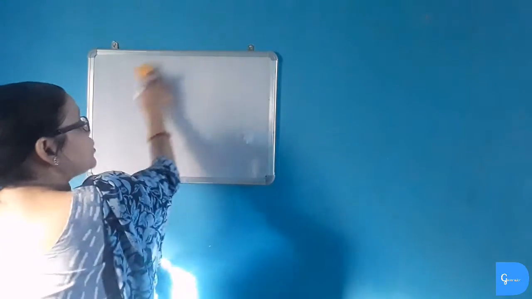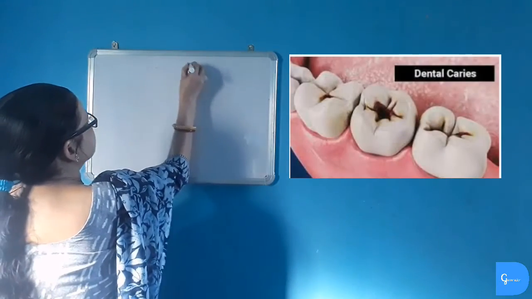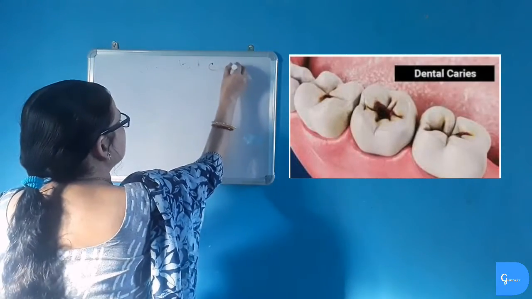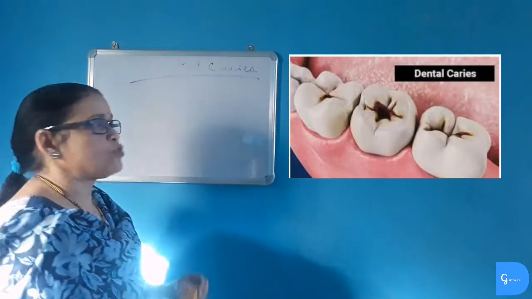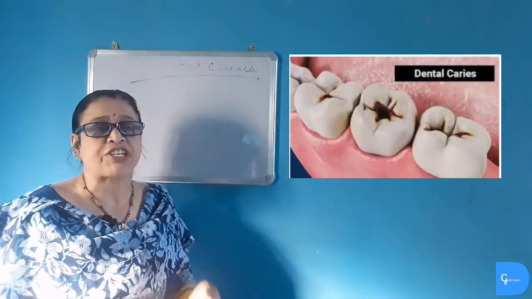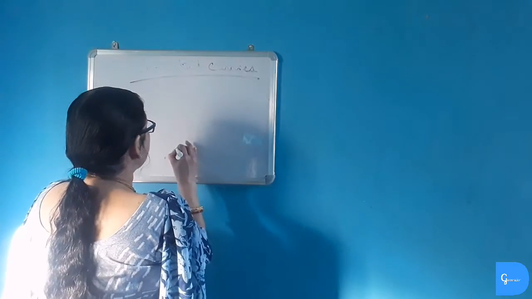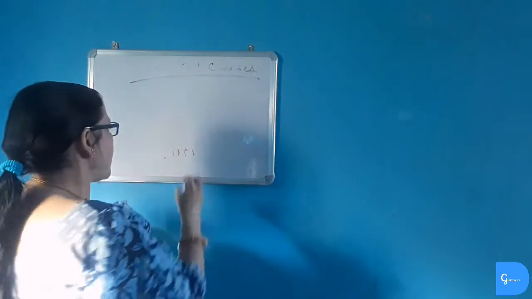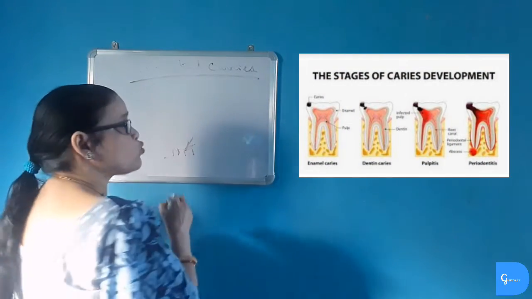Now dental caries. I will teach you about dental caries. Tooth decay or formation of cavity is known as dental caries. What happens when we do not brush our teeth properly? Then some food particles remain between the gaps of the teeth and they are acted upon by bacteria, mainly the sugar containing food.